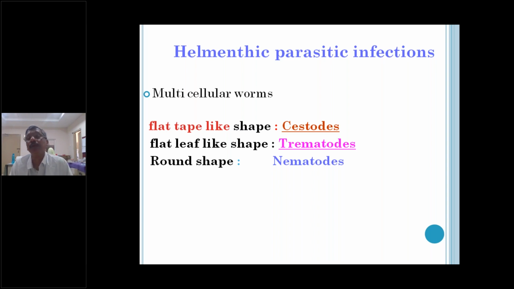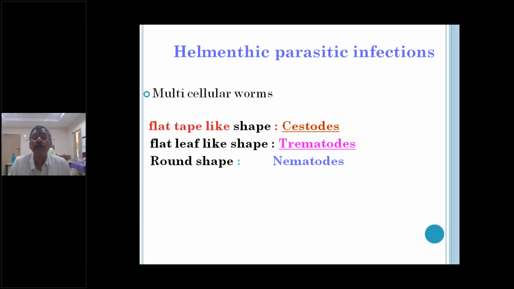Coming to the larval forms of nematodes, there are three larval forms. The first stage larva is called the rhabditiform larva. The second stage larva has no separate name; it is called the second stage larva. The third stage larva is called the filariform larva, which is usually infective to the host.